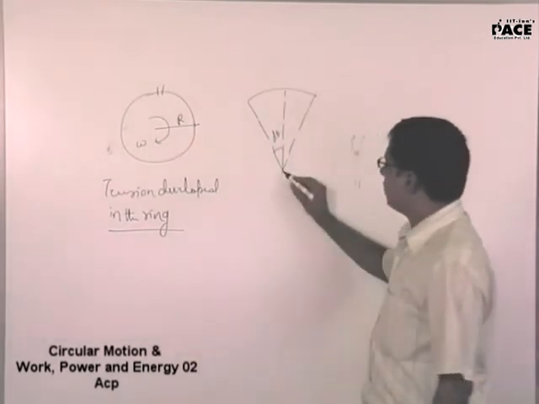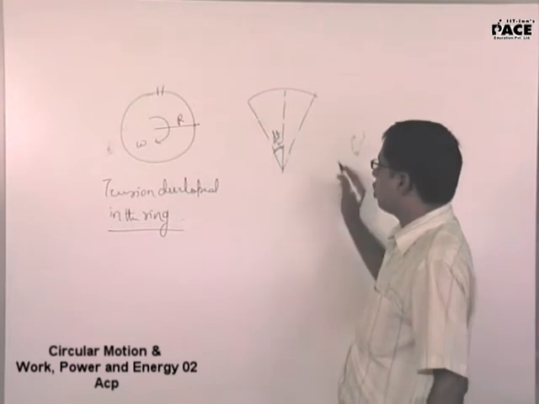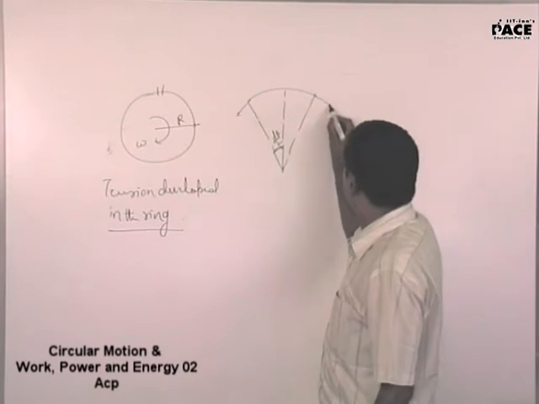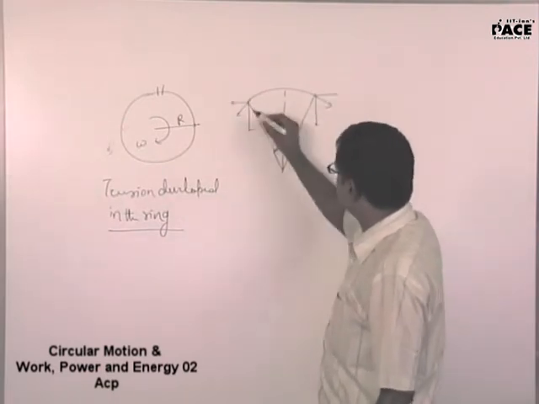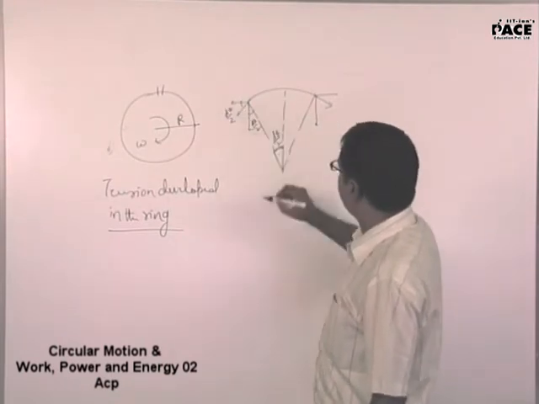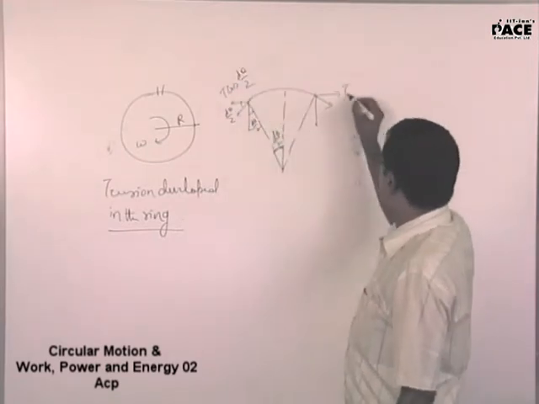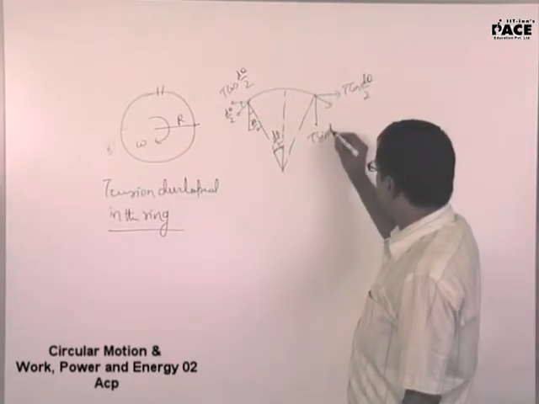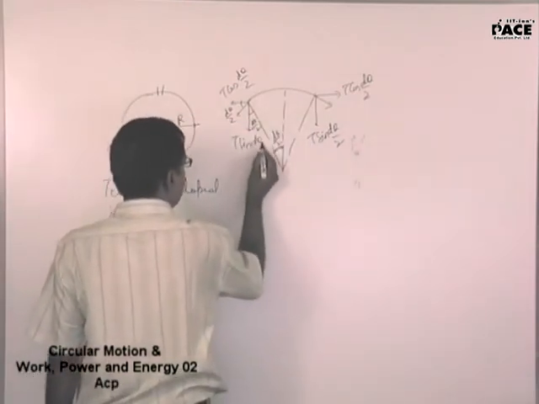If the small element subtends an angle of d theta here, this angle will be d theta by 2. Yes or no? Yes. And tension always acts in this direction. Now the horizontal component of tension will cancel out. If this is d theta by 2, this is d theta by 2, and hence this will be d theta by 2. T cos d theta by 2 will cancel out with T cos d theta by 2. But this will be T sin d theta by 2, and this will be T sin d theta by 2.